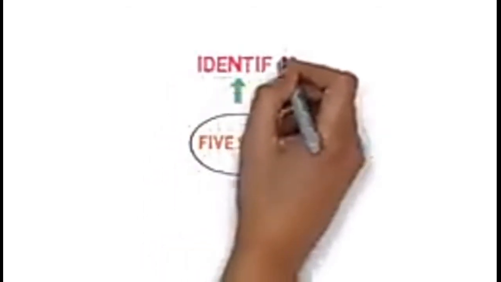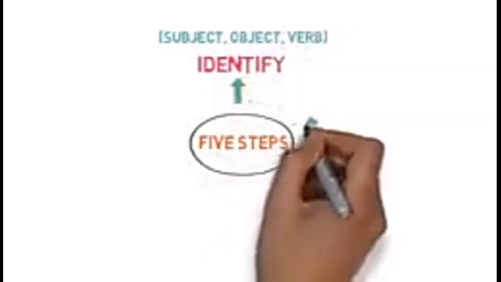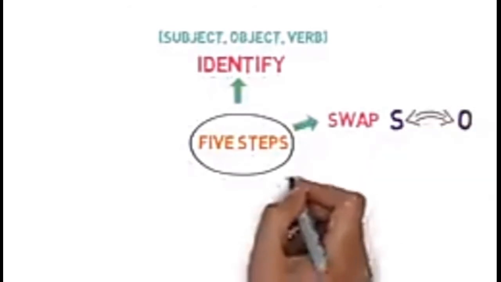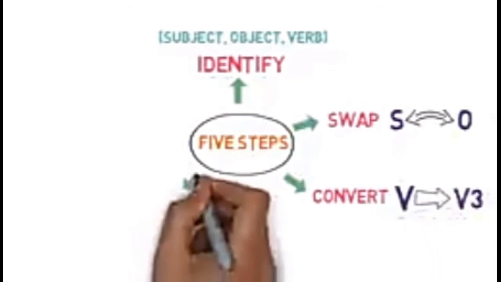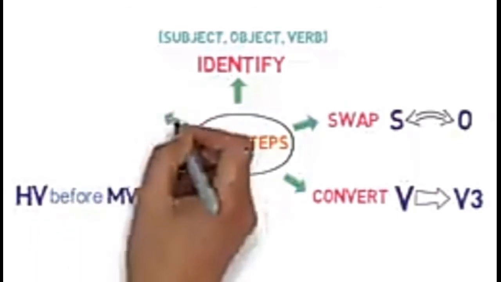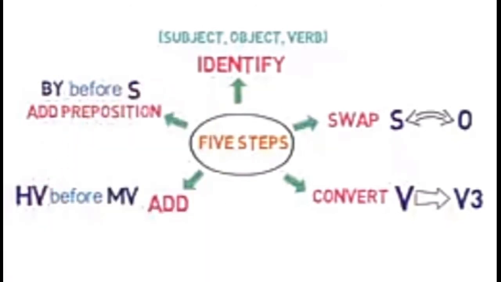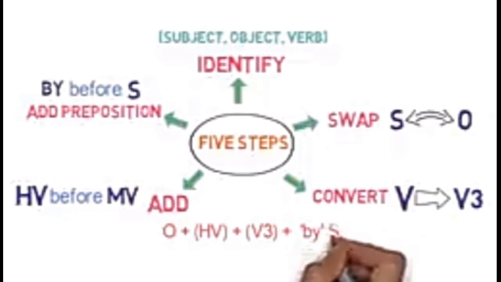First, identify the subject, object and main verb in any sentence. Second, swap subject with the object and object with the subject. Third, convert the main verb into the third form of verb. Fourth, add a proper helping verb of to be before main verb. And fifth, add preposition by before the subject. So at the end, the sentence structure of passive voice is object plus helping verb plus verb's third form plus by and then subject. These are the simple 5 steps which we need to follow.